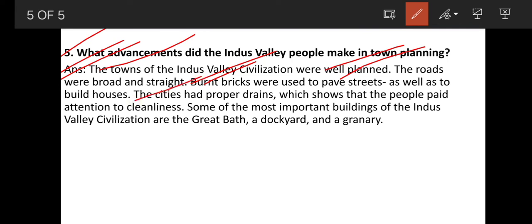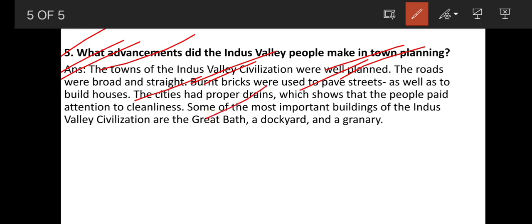The cities had proper drains, means they also built drains through which water flows out. Okay, the waste materials could flow out easily, which shows that the people paid attention to cleanliness. So they were clean. That is why they built drains. From these drains, we get information that the people were neat and clean. They paid attention to cleanliness.